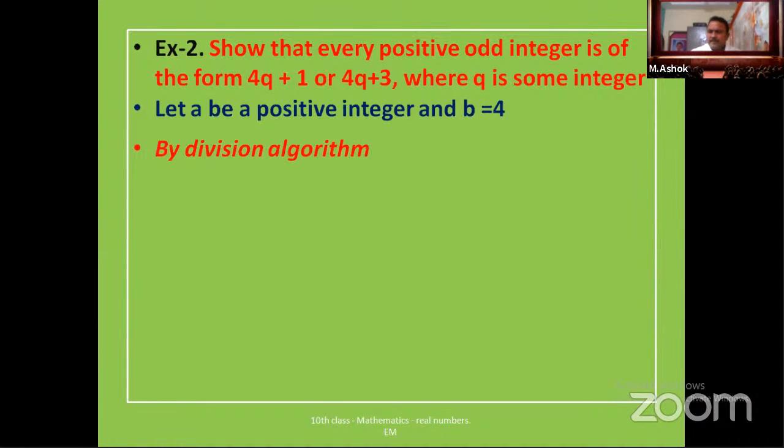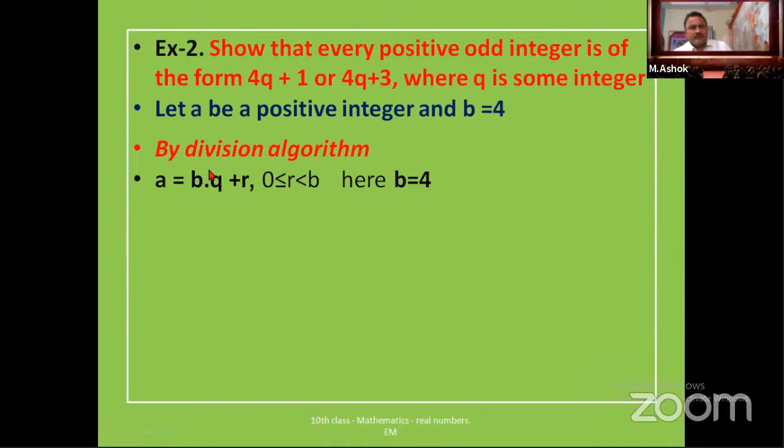So now by division algorithm, now tell me what is the statement? a is equal to b into q plus r, and 0 is less than or equal to r, which is less than b. In the examination, each time for any problem, you have to write the formula.